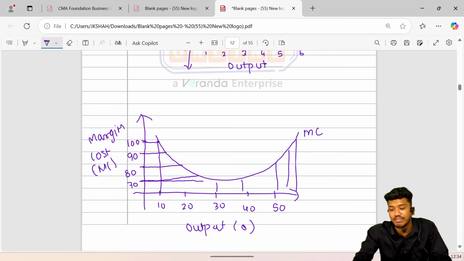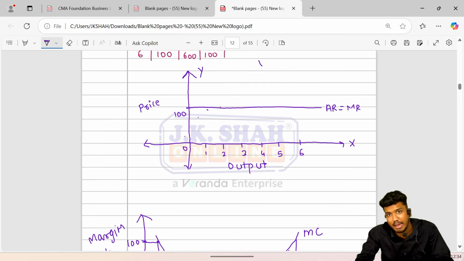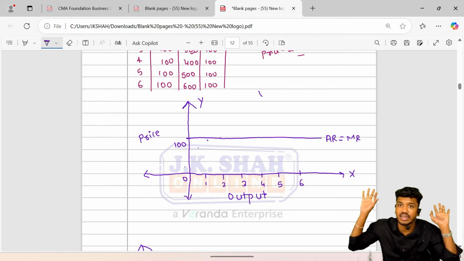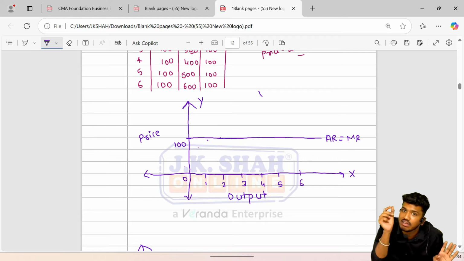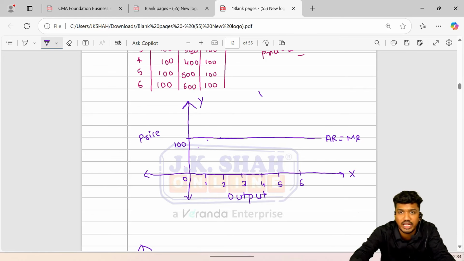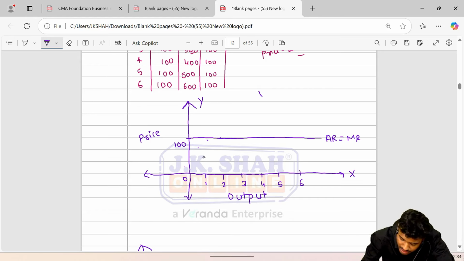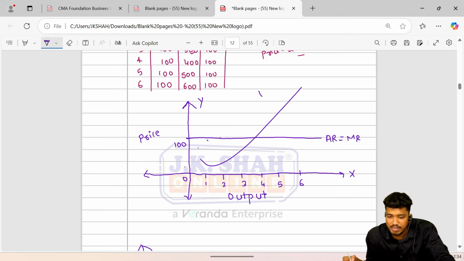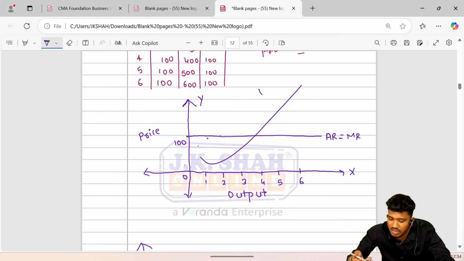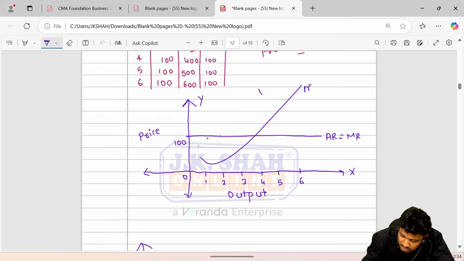So basically we derive the MC curve, and we compare MC with MR and AC with AR. The MC curve is now plotted to decide the equilibrium point. When your additional cost is equivalent to additional revenue, it is called the equilibrium point. In order to mark the equilibrium point, we have to make the MC curve. This is the way the MC curve is prepared. It was derived this way, but it can be prepared for better presentation this way. Okay, it is your MC curve.